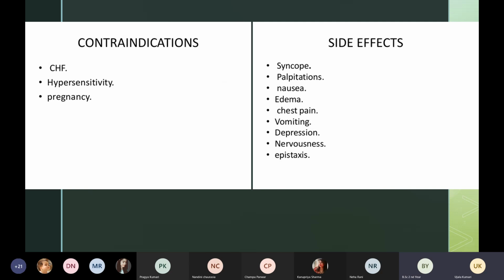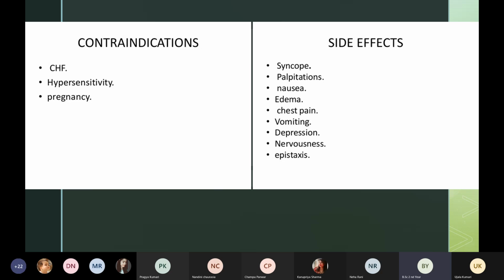So what are the contraindications, when we should not give prazosin or alpha adrenergic blockers? Number 1, patient is having CHF, congestive heart failure. When the heart is not able to pump blood which is demanded by the body, then we should not give prazosin. Then hypersensitivity, if the patient is having any allergic reaction or sensitivity to the medicine after the initial dose, then we should stop. Then we should also be very cautious when we are giving in pregnant women, in pregnancy.